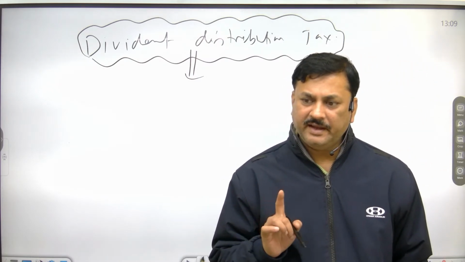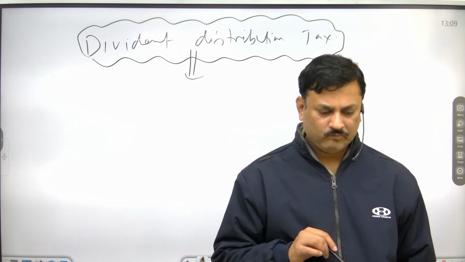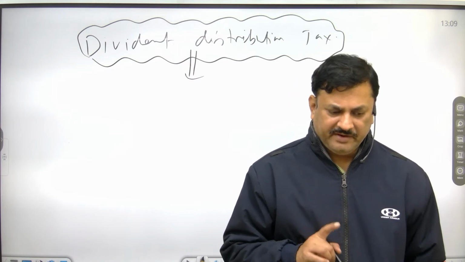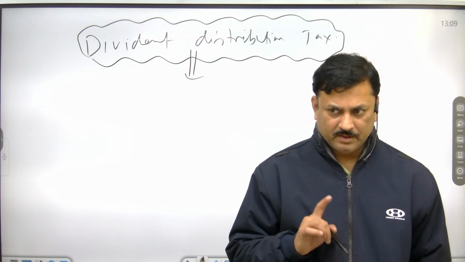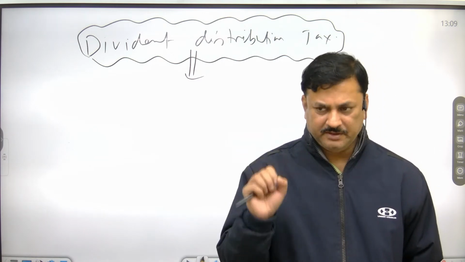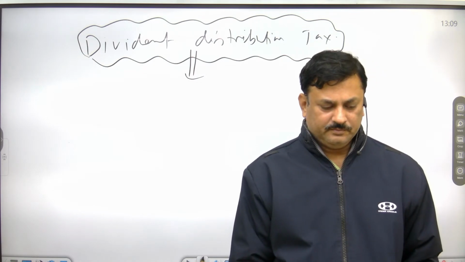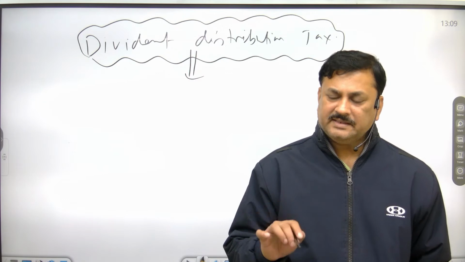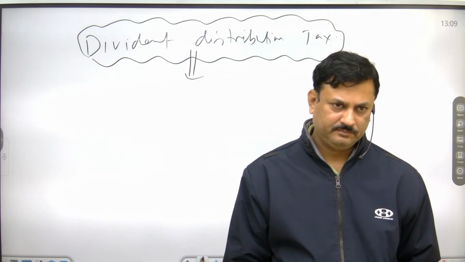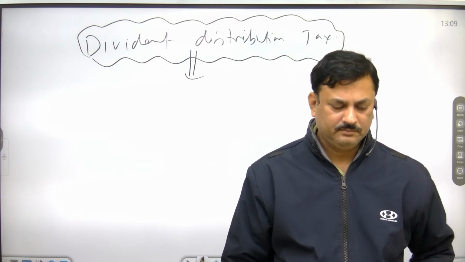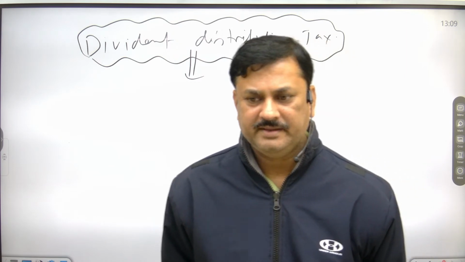And after the announcement of dividend distribution, the tax has to be paid in 14 days.